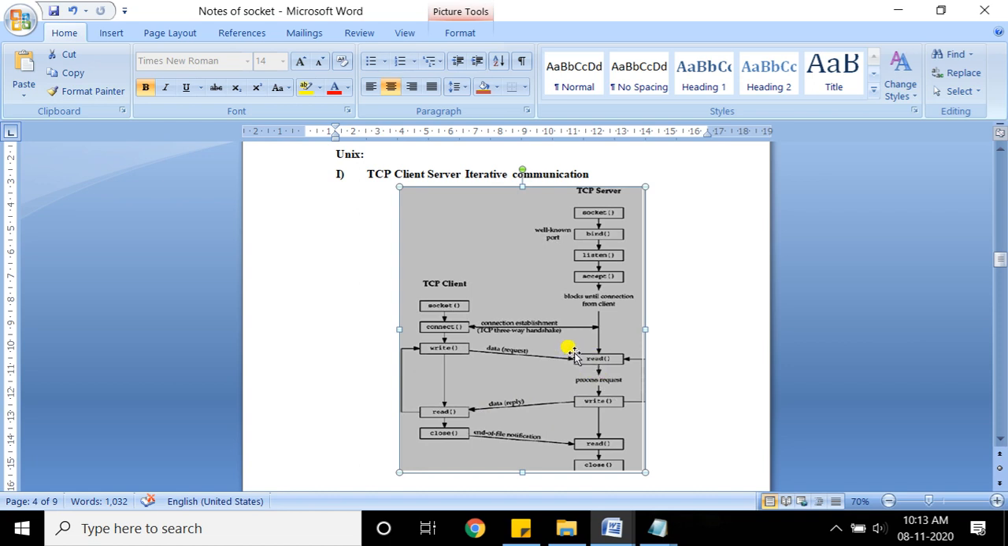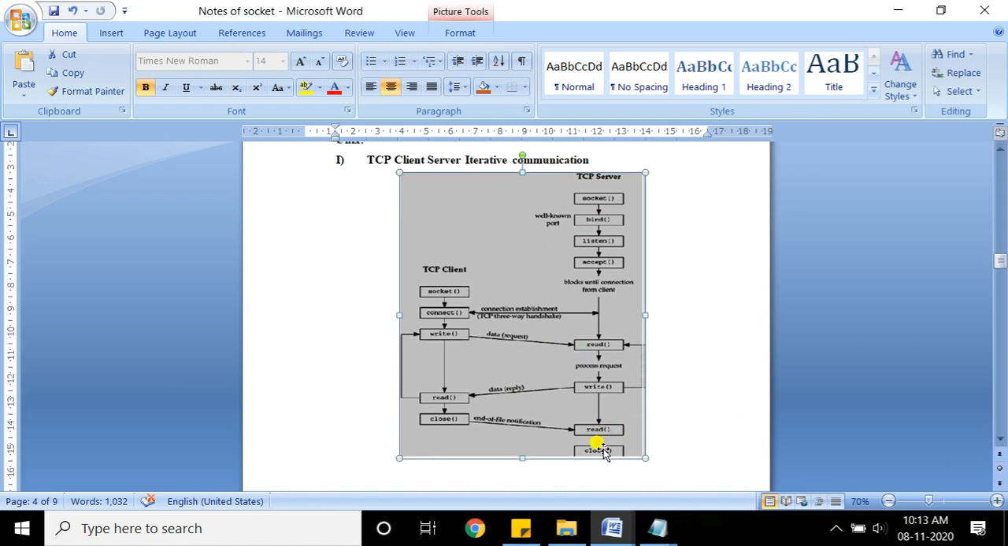Suppose the request is for finding the time. If it is a time server and the request asks what the time is, the server will read that request, find the system time, and send that system time to the client side. Then the close system call is there at the end. So these are the system calls: socket, bind, listen, accept, then read and write. Remember, the server always reads first because it is reading the request from the client side, so there will always be read first and then write.